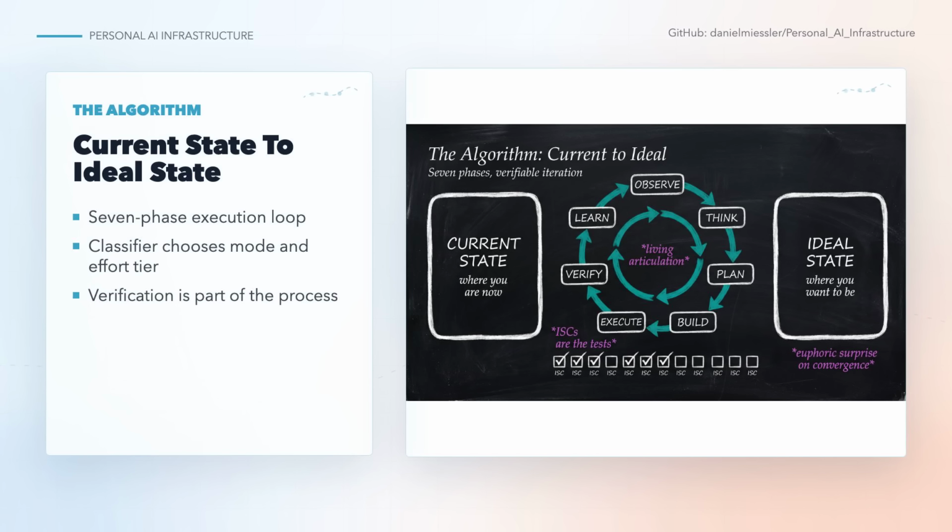The algorithm is the repo's execution loop. It starts with current state, works toward ideal state, and moves through observe, think, plan, build, execute, verify, and learn. A classifier picks the mode and effort tier for each prompt. For simple work, it can stay light. For larger work, the system asks for a stronger definition of done before it starts pushing files around.